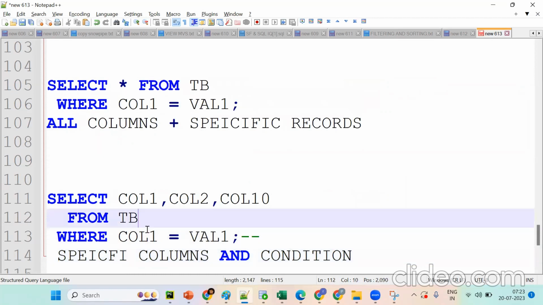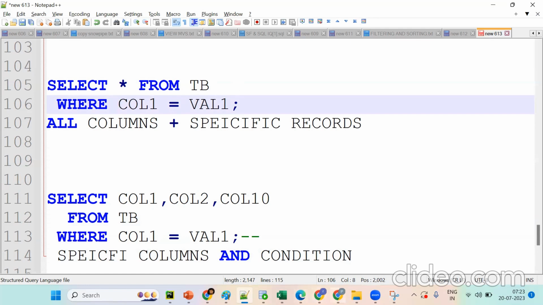Okay. So when I remove this, what happened? It's projecting specific columns and all the records. Okay, one real-time instance. If I put star, it will project all the columns in the database. And if you're using the where clause, it's projecting only the particular condition. Only the condition match will be shown.